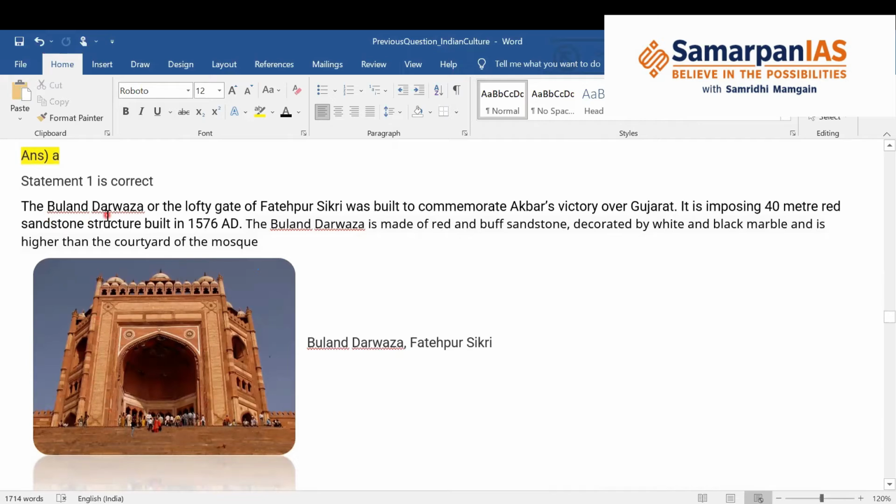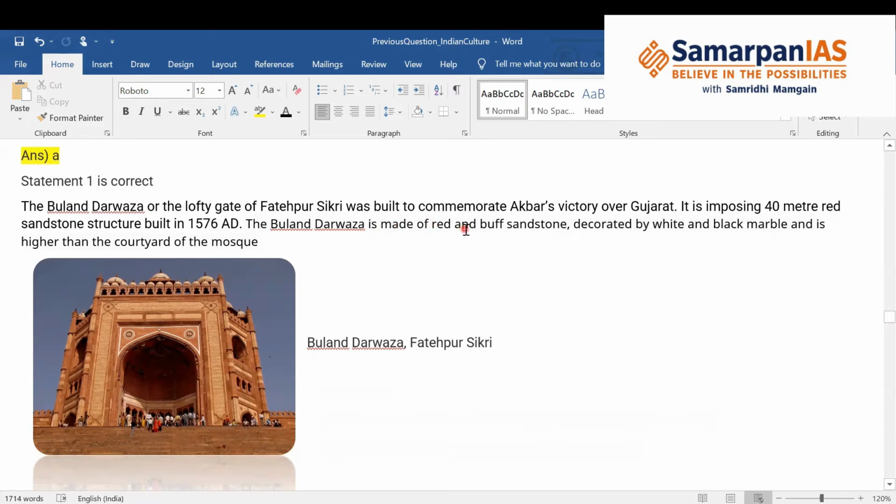You should know the Buland Darwaza, or the lofty gate of Fatehpur Sikri, was built to commemorate Akbar's victory over Gujarat. That is why it was built. Its height is 40 meters, and it is a red sandstone structure which was built around 1576 AD.